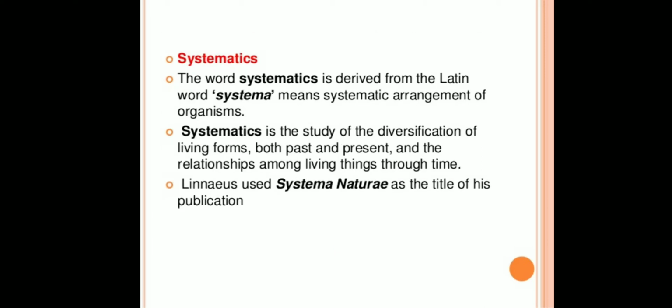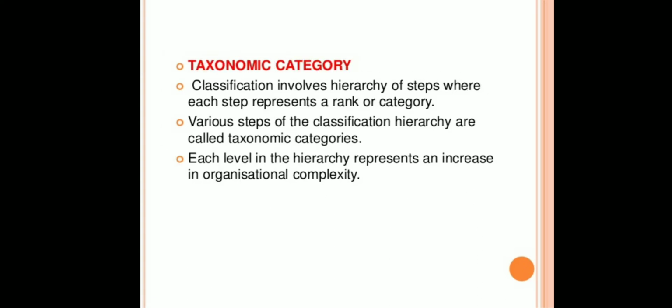Let us learn what systematics are. The word systematics is derived from the Latin word systema, means systematic arrangement of organisms. Systematics is the study of the diversification of living forms, both past and present, and the relationships among living things through time. Linnaeus used Systema Naturae as the title of his publication.